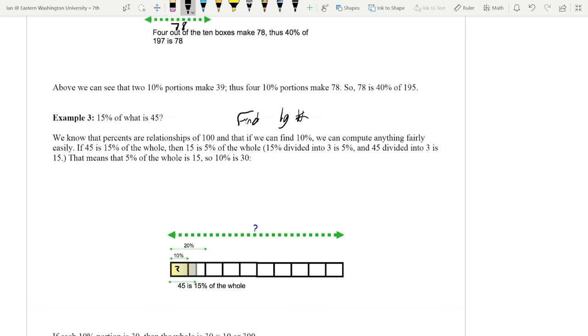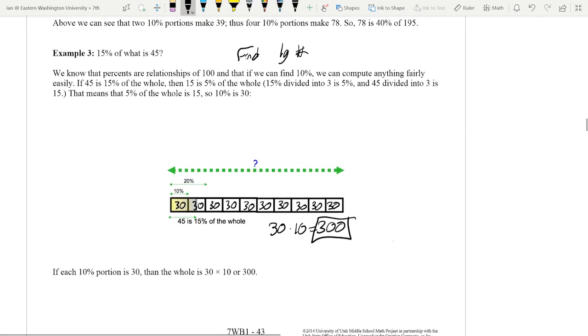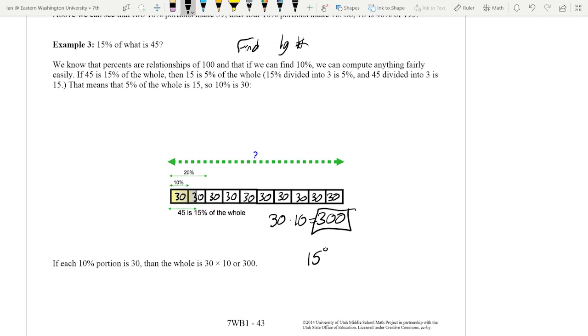So we build these 10 boxes, 10 parts, each one 30. We can either count this up, or we can multiply. We can go 30 times 10, which is going to be 300. So 15% of 300 is 45. Does that make sense, guys? I really hope it does.